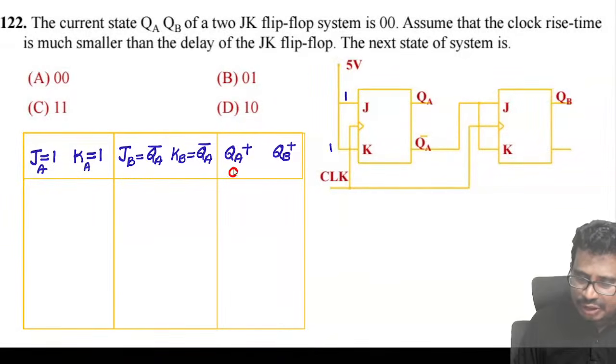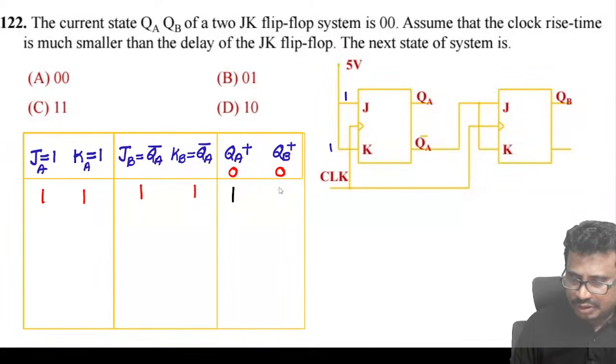Initial state is what element now? 0 0. Now you can see both are 1 1. Right, QA bar, this is 1 and this is also 1. Tell me now, for 1 1, so this is the toggle. So this is toggle.